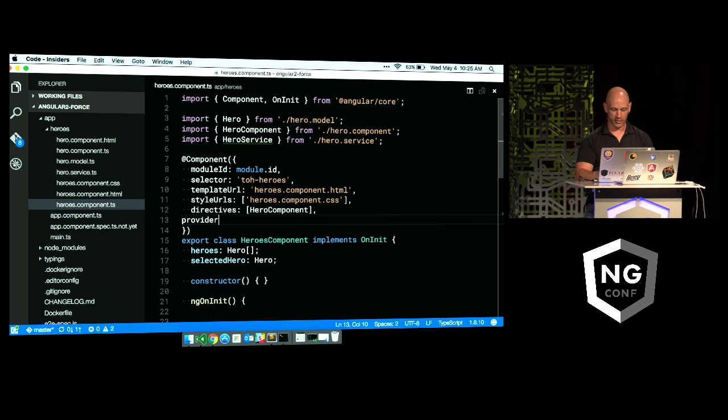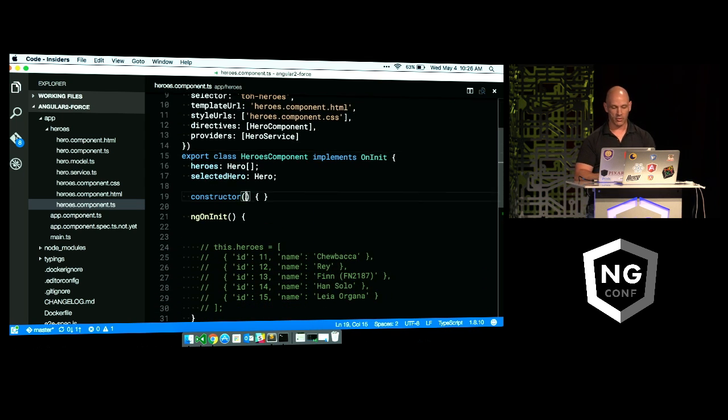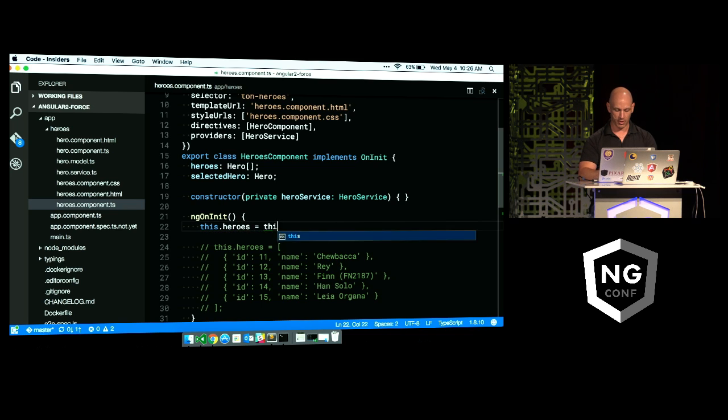So to do that, I've got to tell it in the providers list. This is the way I tell Angular that the service is available, and this component or any child of it can use it. So once I've got that hero service, then I can use constructor injection and say, all right, let's create a hero service here. It's of type hero service. That'll create a private property that I can use. And then in here, I can say this.heroes equals this.heroService.getHeroes, like that.